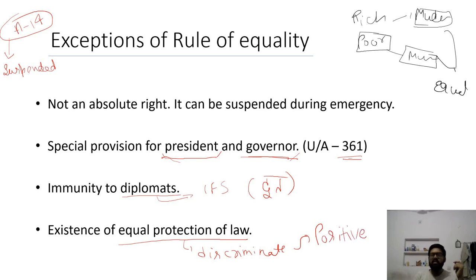This discrimination is only to benefit our society, to give some benefit to the persons who are socially and economically backward classes. So equal protection of law is also an exception for equality. So this is for today only, and in the next class we will see article 15.